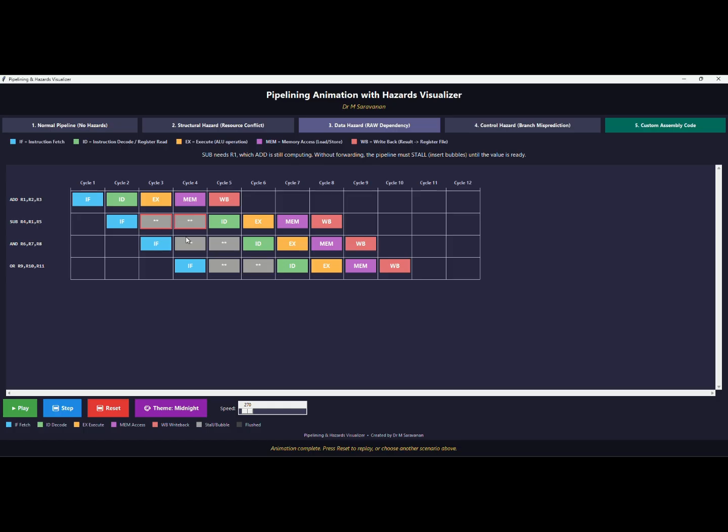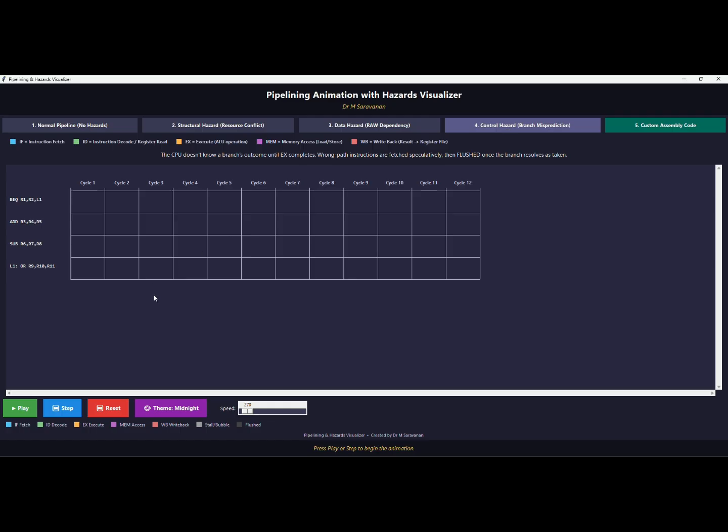So I have to produce a delay. For that delay, the second instruction also does a similar kind of decode operation for some time. Compared to the other cycle, it takes only one extra cycle, but you get the result without having any problem. Next, control hazards are available.